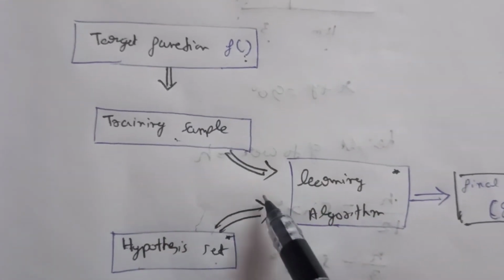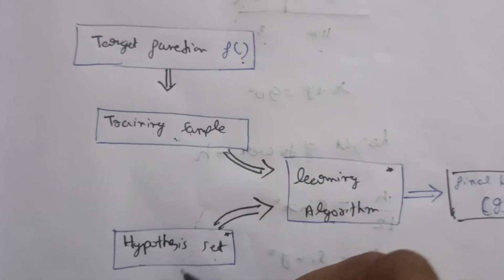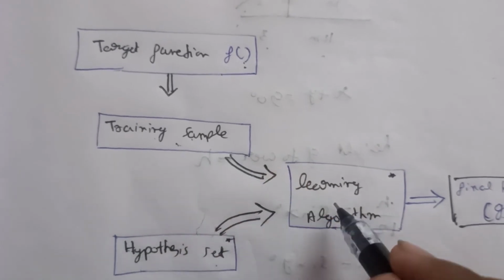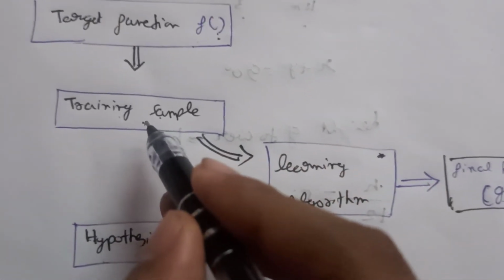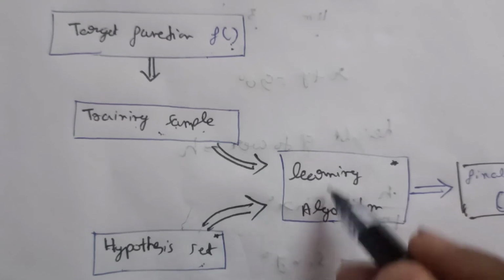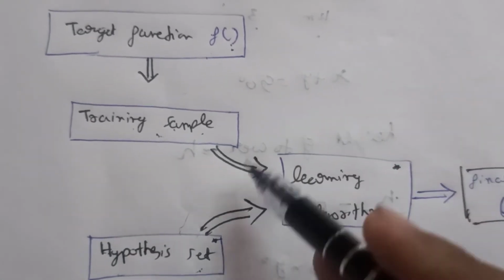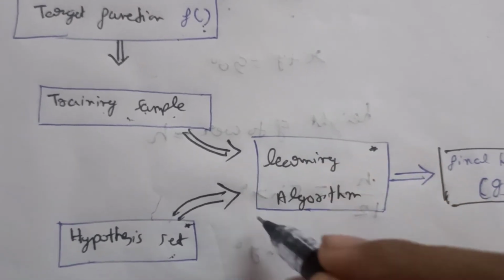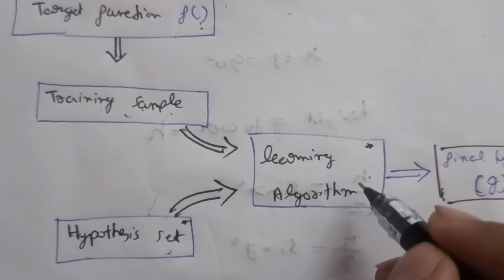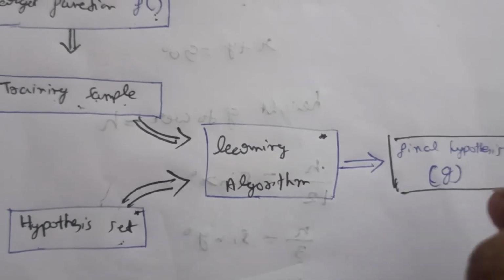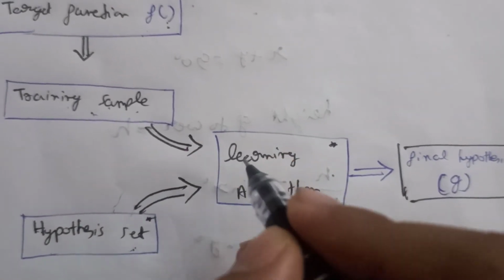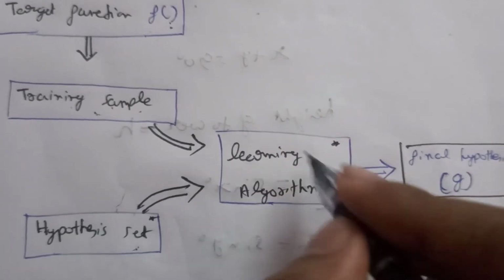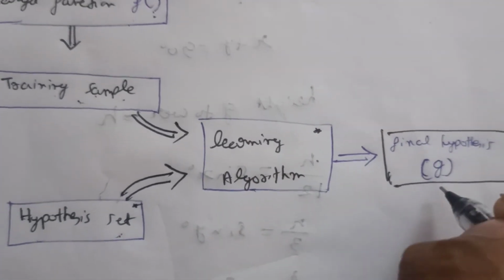So we have a hypothesis set and we have training samples, and by working on these two, we are developing a learning algorithm. What is this learning algorithm giving us? This learning algorithm is giving us our final hypothesis. So we are providing our learning algorithm with the training sample and the hypothesis set, and the learning algorithm is giving us a final hypothesis, that is g.